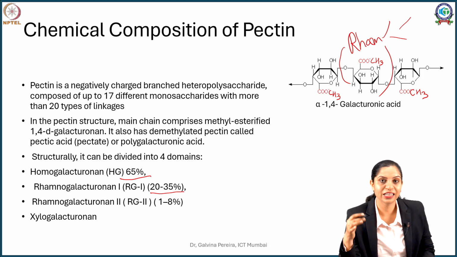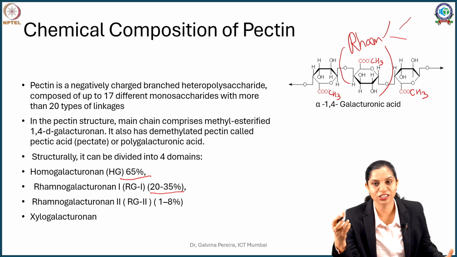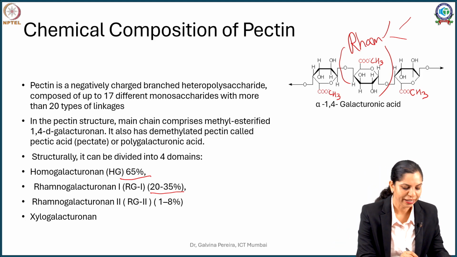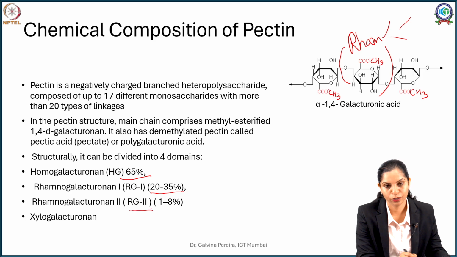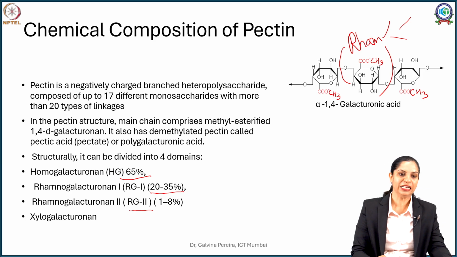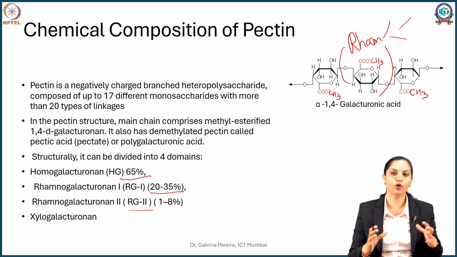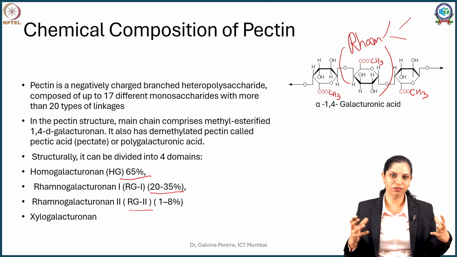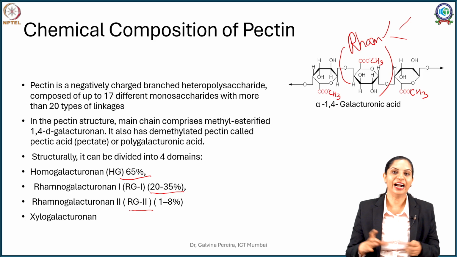Because they are side chains, they are more branched and more cross-linked, and that is called rhamnogalacturon 2. This comprises another 1 to 8%, and a small percent intervened by xylose is called xylogalacturon. All these 4 portions put together make up your pectin, which is a heteropolysaccharide and a big bulky polymer.